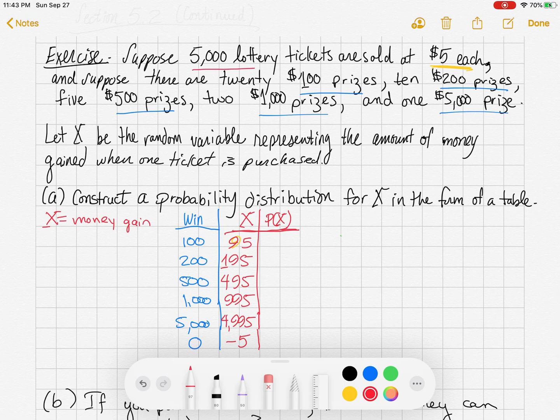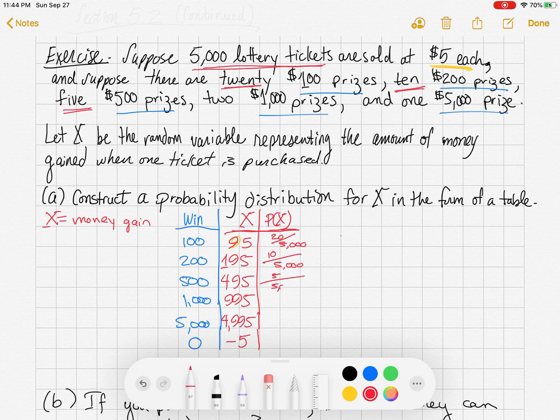Okay, so how do we actually figure out the probabilities, the P of X's? Well, notice that there are a total of 5,000 tickets that are sold. So everything's going to be out of 5,000. There are a total of 5,000 people that played this game. So there are 20 $100 prizes. So that's a 20 in 5,000 chance that I'm going to win $100. As for the $200 prizes, there are 10 people, right? So I got a 10 in 5,000 chance of winning those $200 prizes.